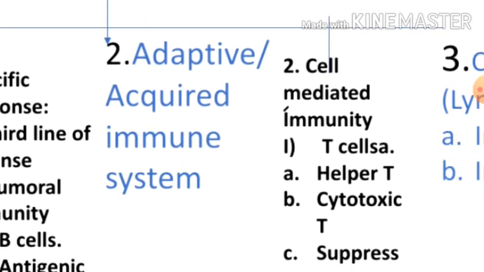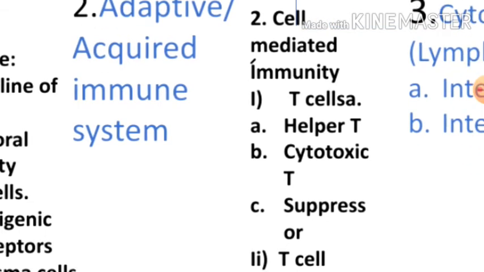Now, after the humoral immunity, we will discuss the cell-mediated immunity, which is performed by the T cells of our body. Remember, these B cells and T cells are types of lymphocytes. Lymphocyte is again a type of WBCs, white blood cells.